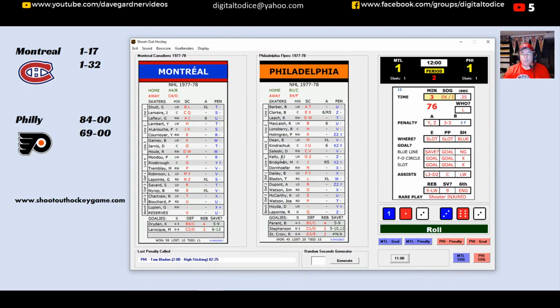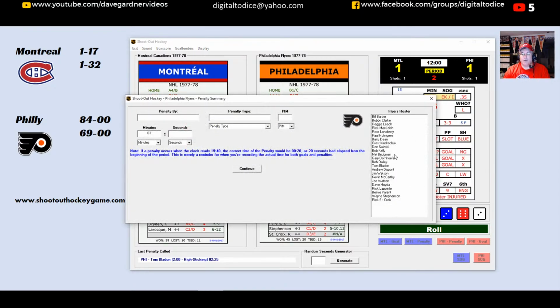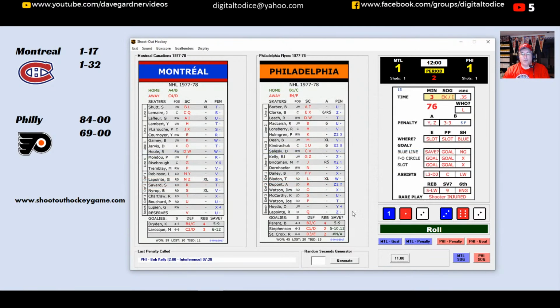How about R.J. Kelly? How about Battleship Bob Kelly? So Kelly's going to go to the box for Philadelphia. So they're going out in style. They're going out the Philadelphia way. And what are we going to give him? We're going to give him an interference call. So the Canadians, looks like they're playing at home with all these power plays here. And now Montreal will go back on the man advantage. So we're going to take a minute off the clock, and we're going to roll. And it's going to be a power play chance for the Canadians. So a chance for them to take the lead here on the man advantage.